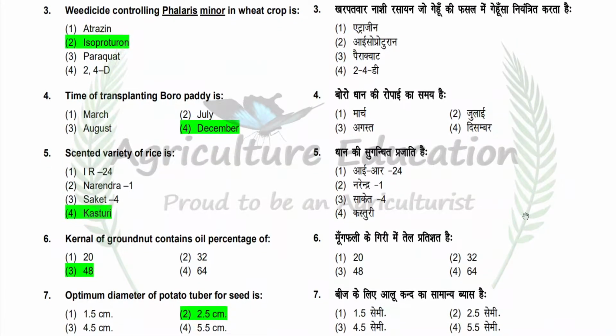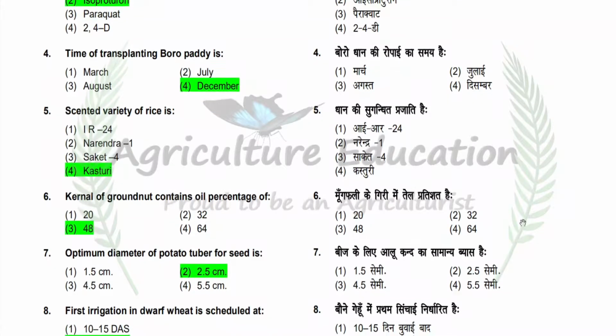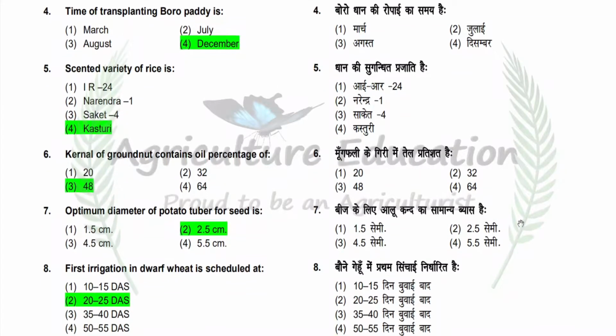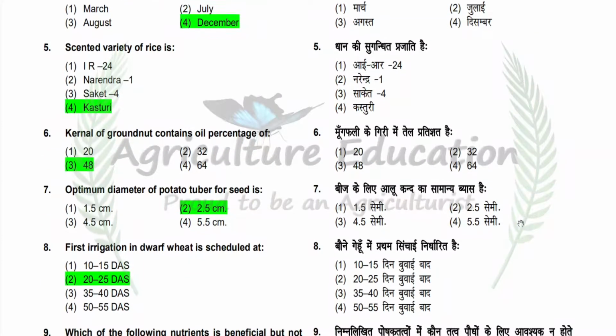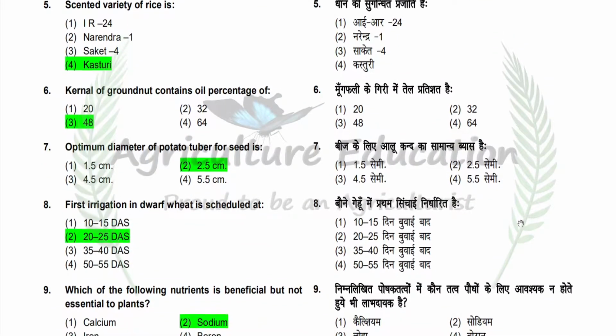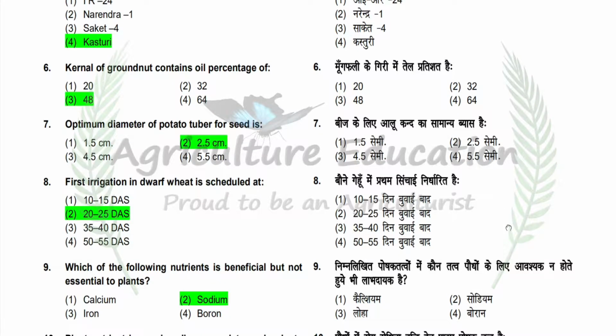Next question is kernel of groundnut contains oil percentage of. Option is 20, 32, 48, 64. So correct answer is 48. Next question is optimum diameter of potato tuber for seed is. Option is 1.5 centimeter, 2.5 centimeter, 4.5 centimeter, 5.5 centimeter. So correct answer is 2.5 centimeter.